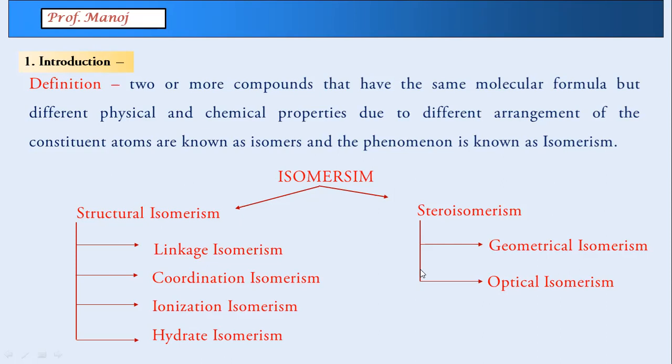They will give you a pair of compounds, and from that pair we have to understand which isomers they are. So when you are learning these, remember certain shortcuts or tricks so that you can identify whether the given compound is linkage, coordination, or ionization. Keep an eye on the structures which we see. That is very important for competitive exams.